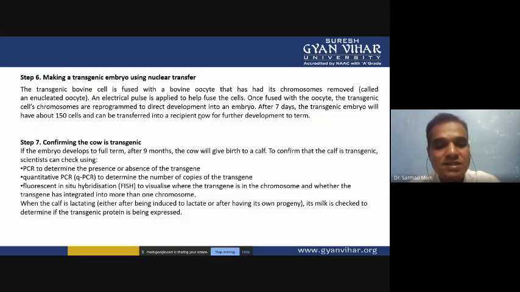When the calf has grown and is lactating, your tissue-specific gene will be expressed, and it will produce the transgenic protein, which will be present in the milk. You can confirm this by various analytical techniques like HPLC, so that even a small amount, in nanograms, of the transgenic protein in the milk can be easily identified, confirming that the milk contains your transgenic protein.